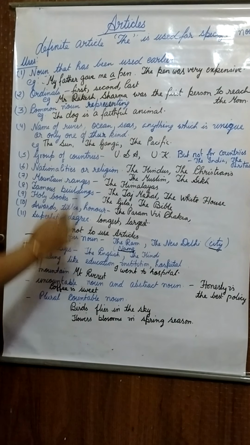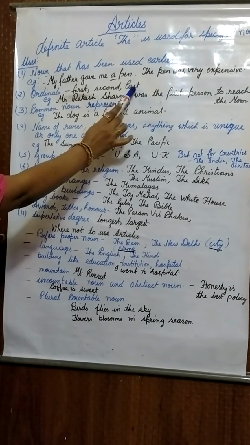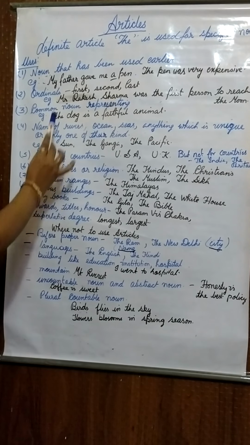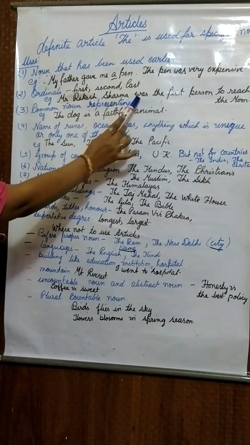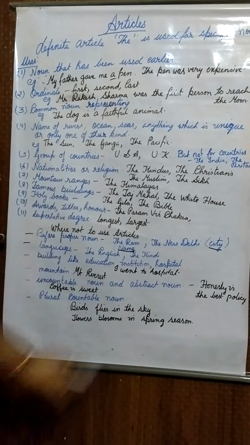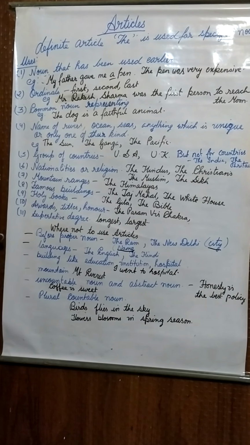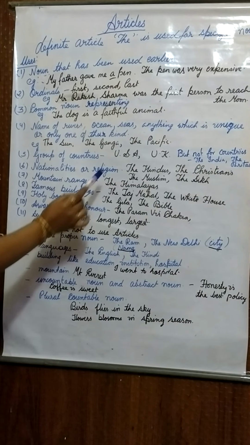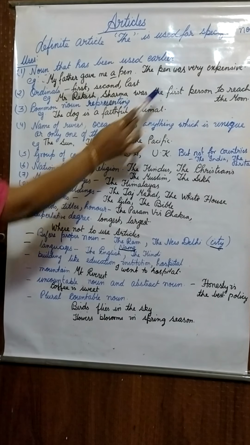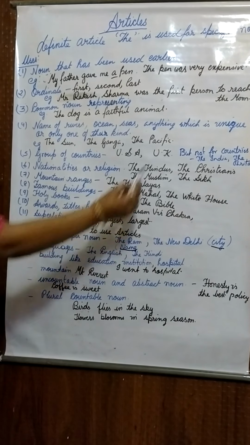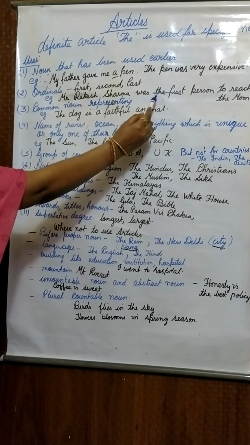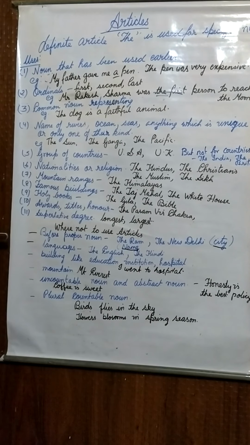Ordinals are numbers like first, second, last. For example, Mr. Rakesh Sharma was the first person to reach the moon. We all know this. So here first is the ordinal, and before that ordinal we are using the article the.